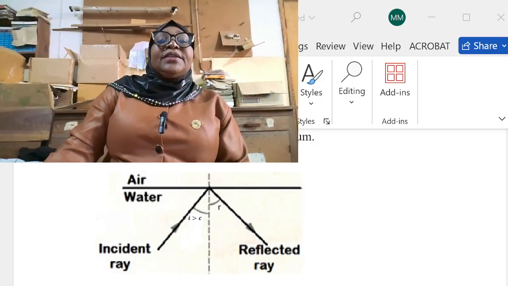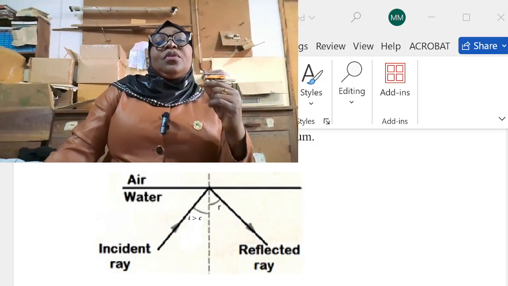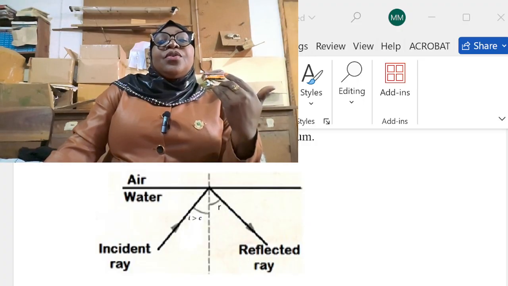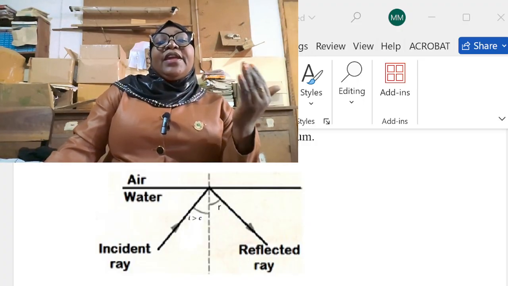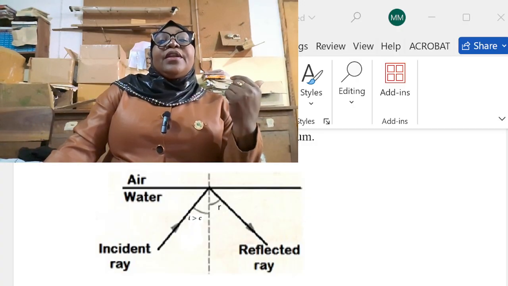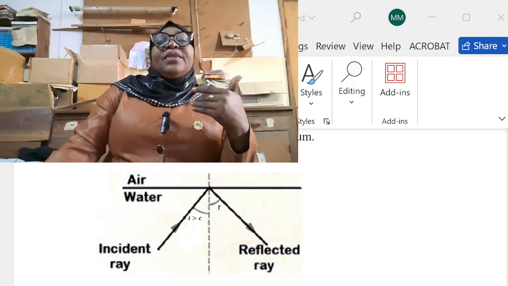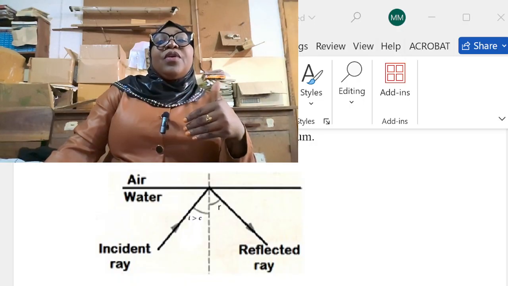So at the boundary, reflection occurs. Whenever the angle of incidence increases beyond the critical angle, the ray does not pass into the second medium but appears to stay in the original medium.